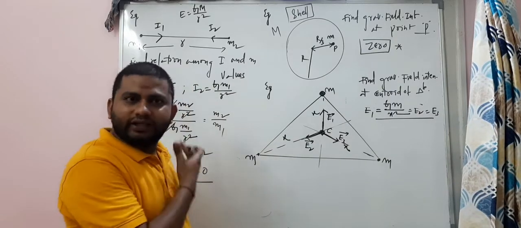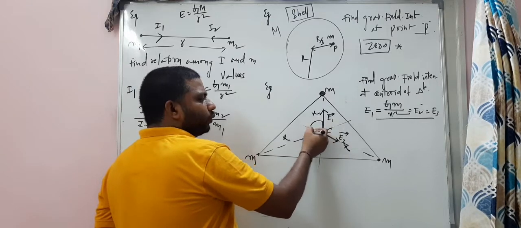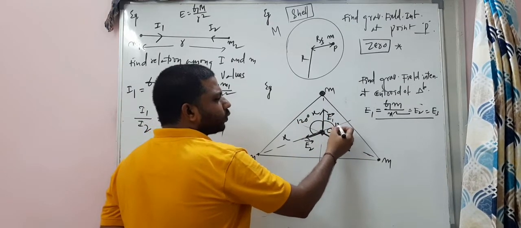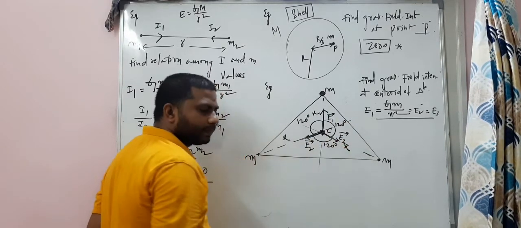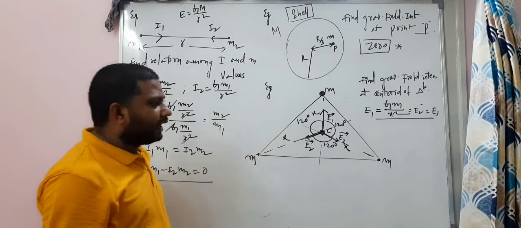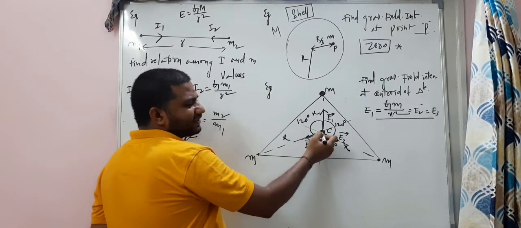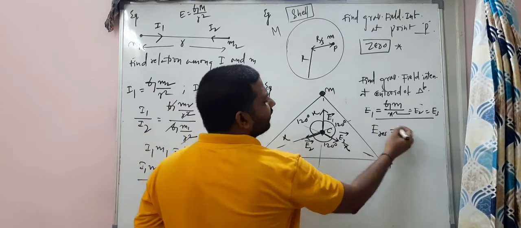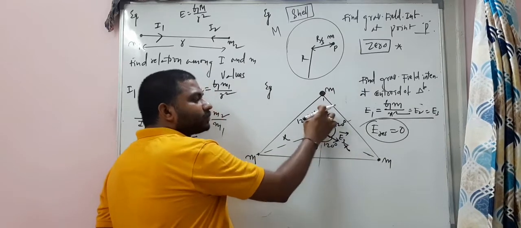Two cases involved here. This is the angle 120 degrees. And this angle is also 120 degrees and this angle is also 120 degrees. Look at here. In this case, resultant value at the center will be 0. All these magnitudes must be same.